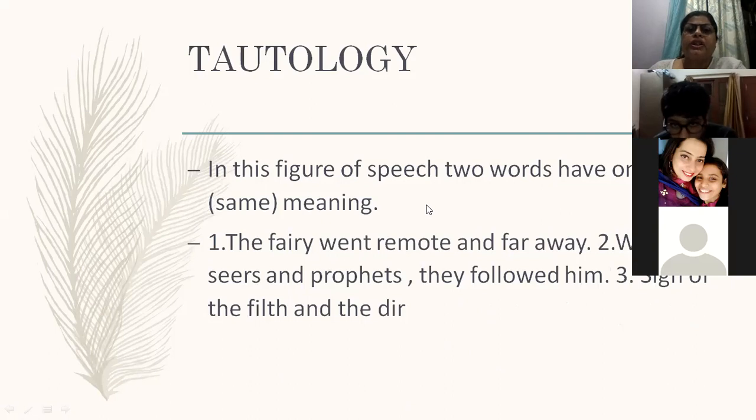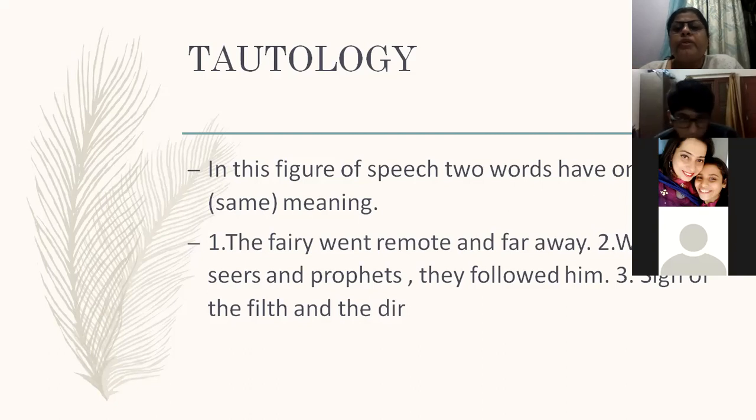Next is tautology. Tautology means when two words having the same meaning are used together. Then you can ask me, ma'am, why are we using two words together if they have the same meaning? This is called a creative way of putting it. It is for rhetorical purpose. When we want to enhance what we want to say or to beautify our language, we can use that.